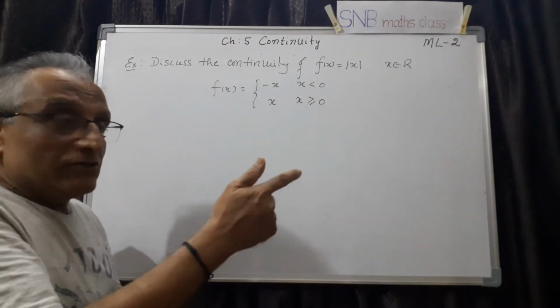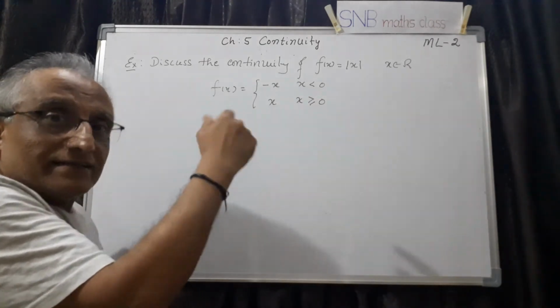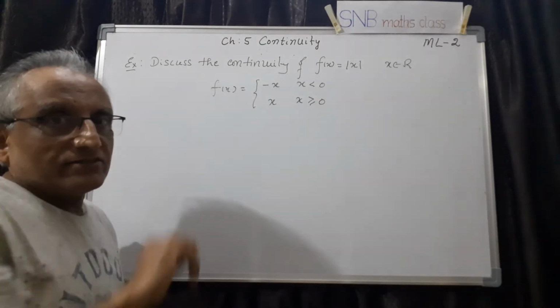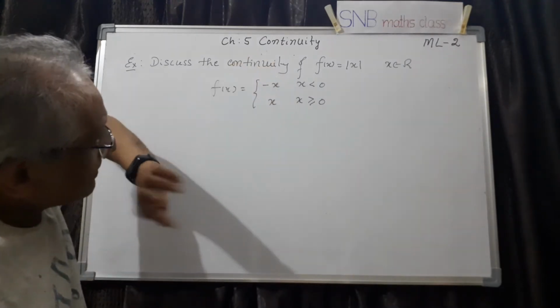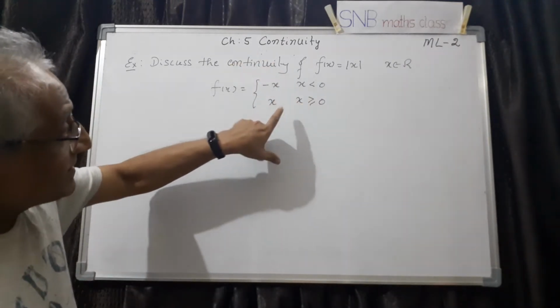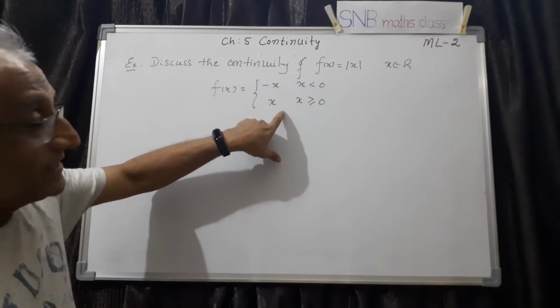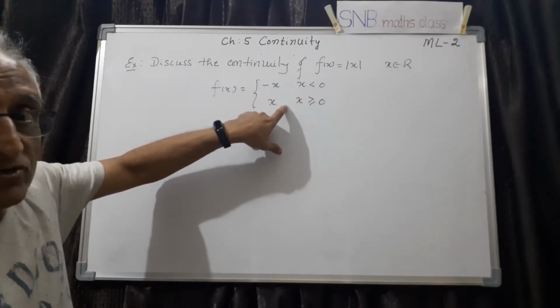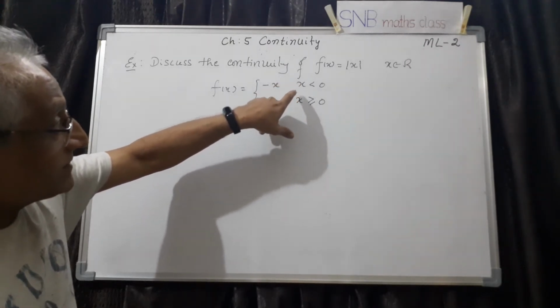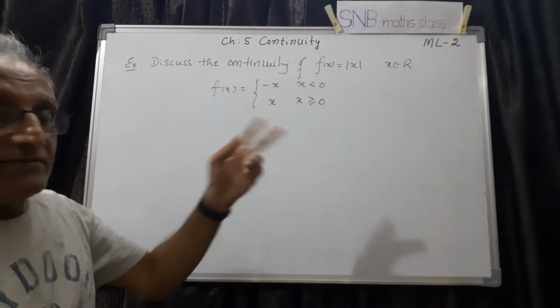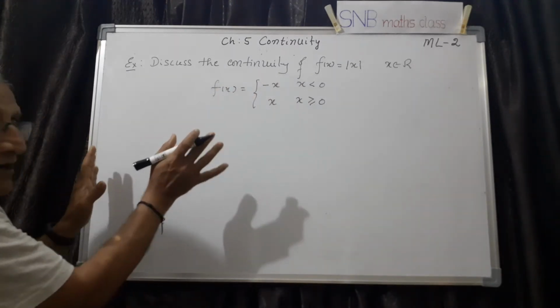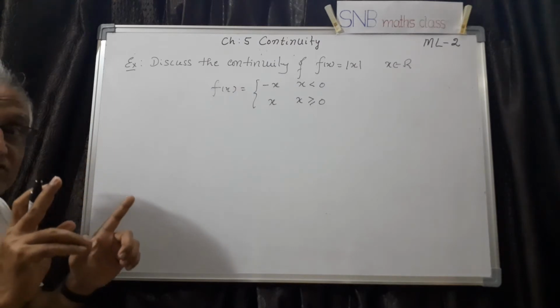I will take one value in the positive side and then check whether it is continuous or not. And then I will also check the continuity at 0, because here I have to check continuity by taking left limit and right limit. As I told you in the last class, whenever there is a change in the function, you have to take left limit, right limit. Now what I have to do is consider 3 different cases.